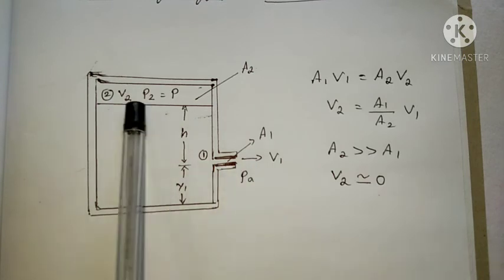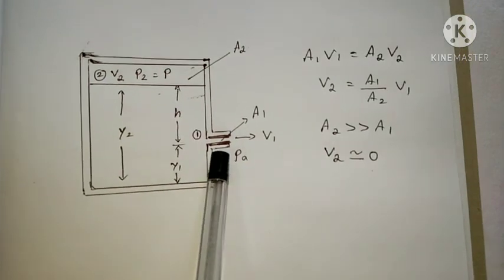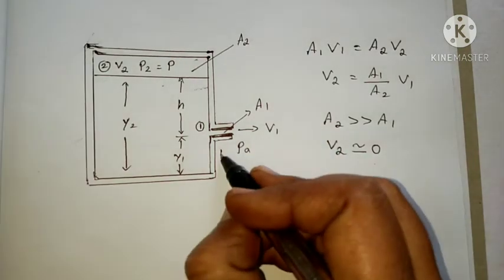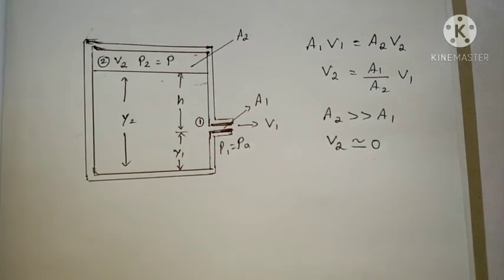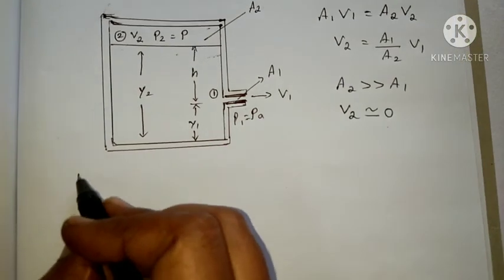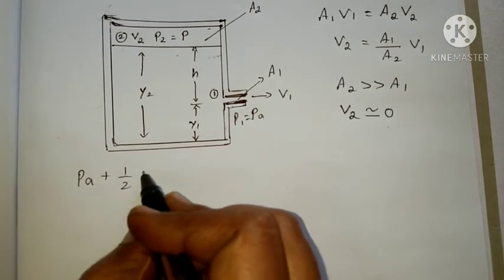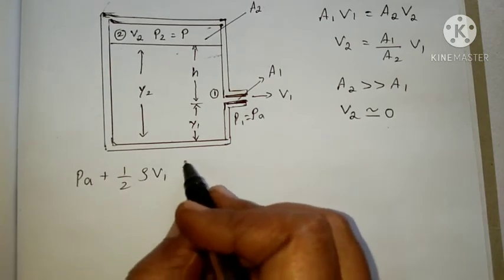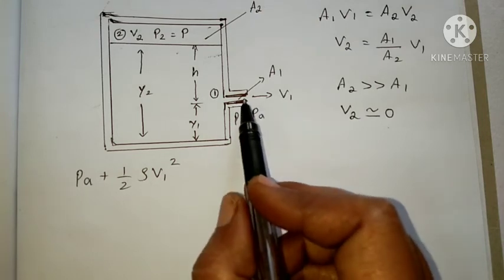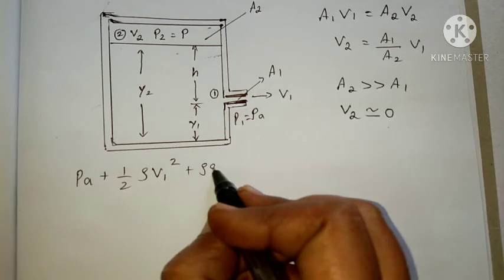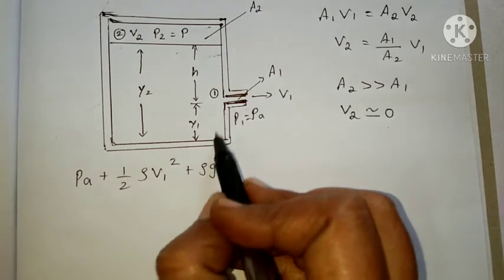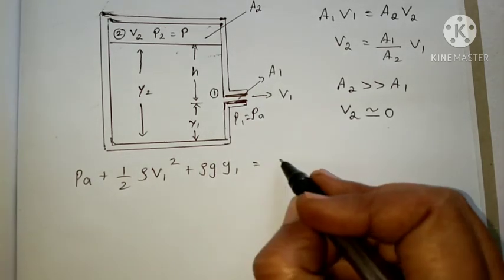Then we can apply Bernoulli's principle at the two ends of the tank. At the first end, the pressure P1 is equal to the atmospheric pressure, P1 equals PA. So applying Bernoulli's principle at the first end, we can write PA plus half rho V1 square, where rho is the density of the fluid and V1 is the velocity of the outflow of liquid from the first end, plus rho g y1, where y1 is the height of point 1 from the bottom of the tank, equal to P.